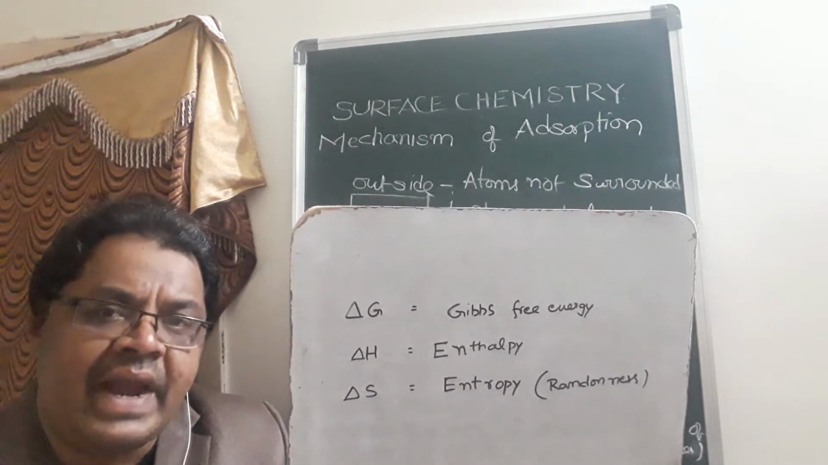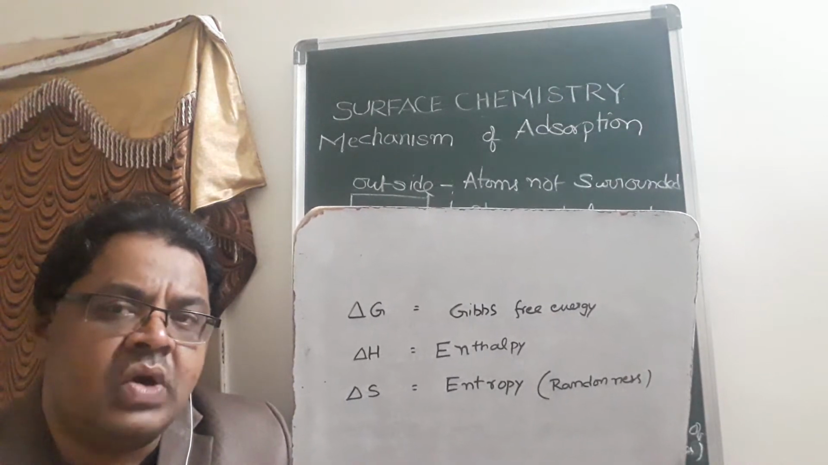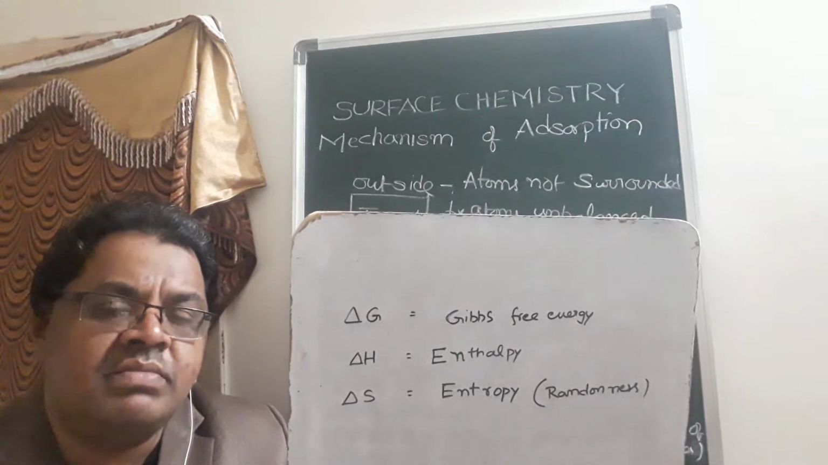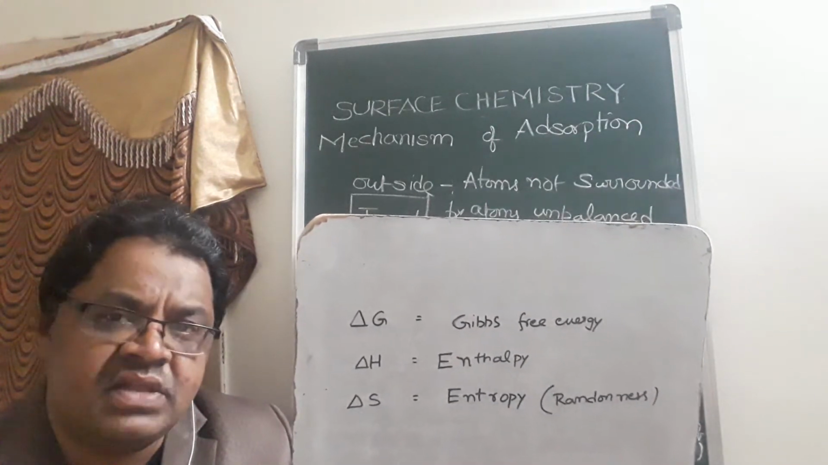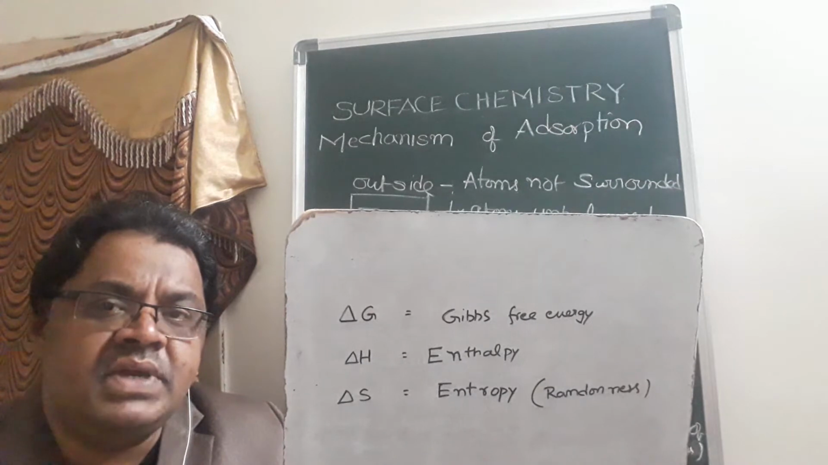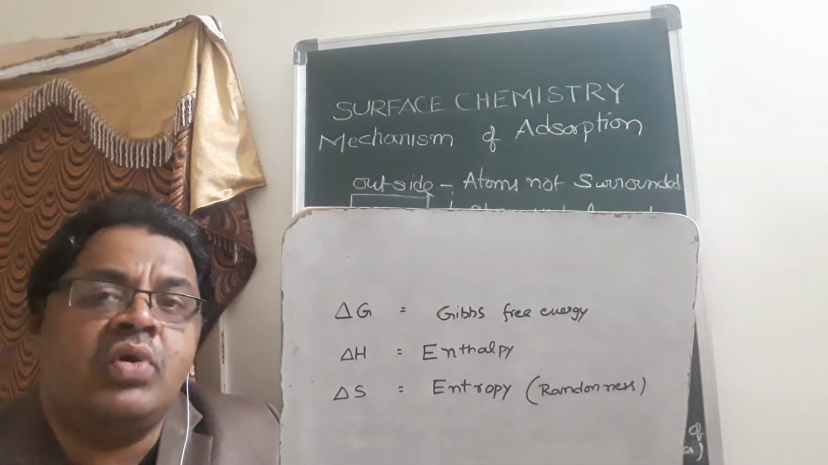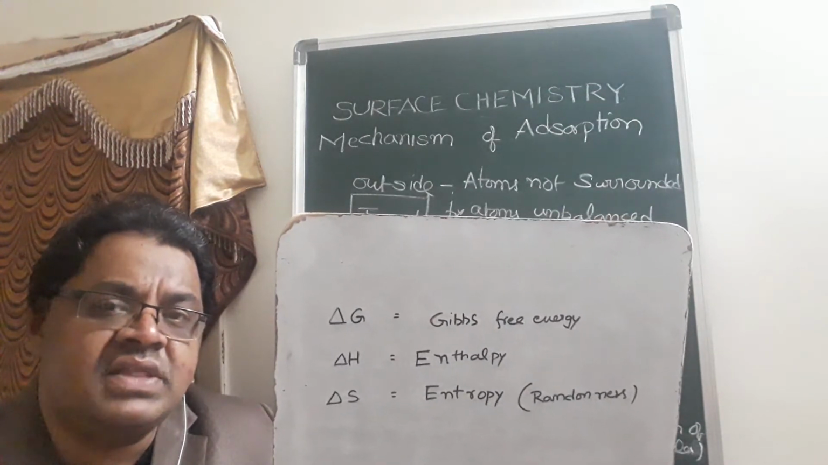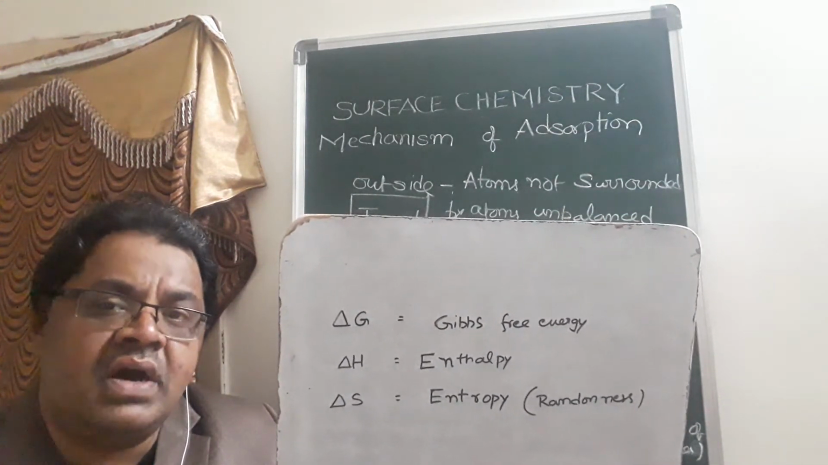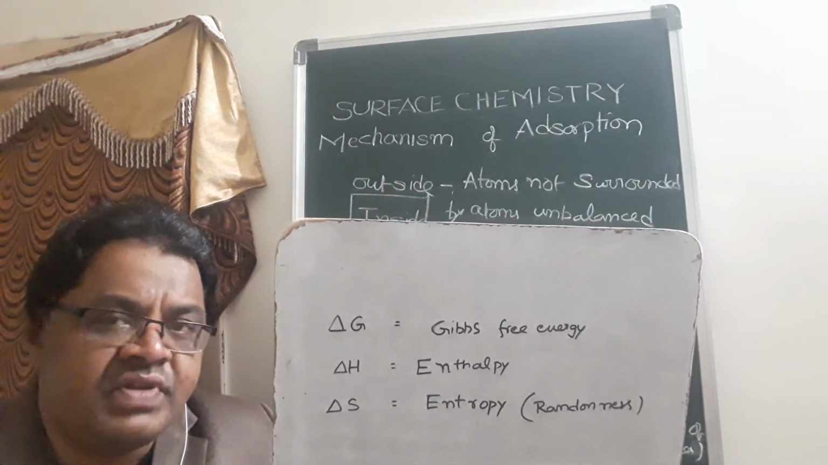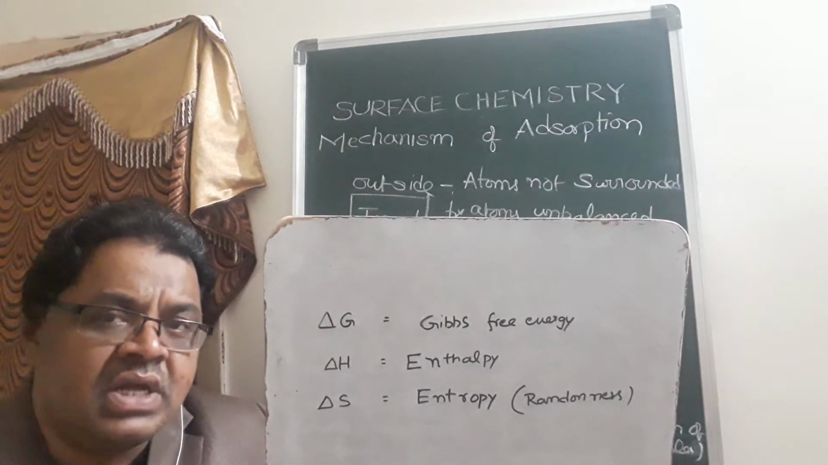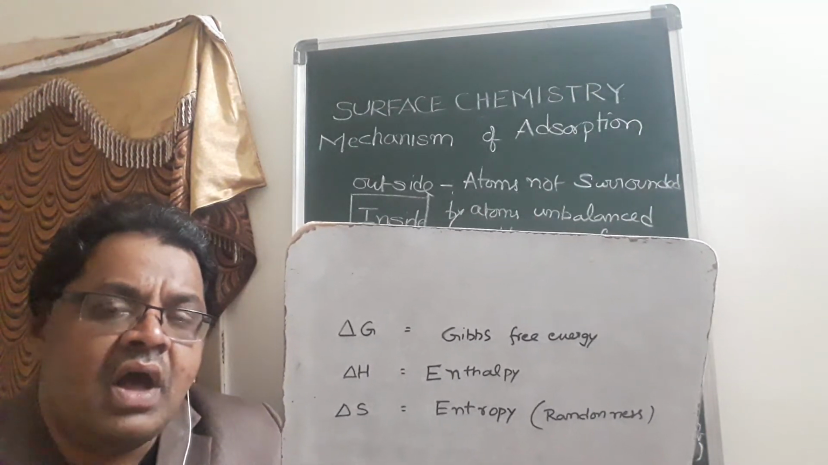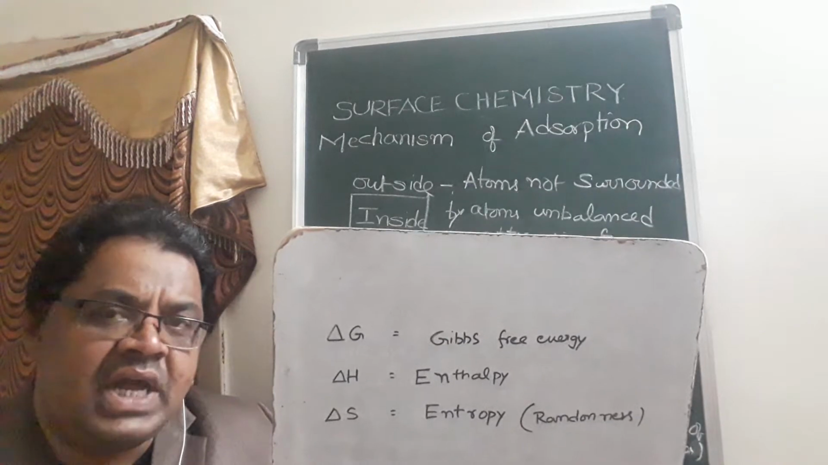Entropy means the randomness of a system. Between solid and gas, which substance will contain more randomness? The answer is gas. So the randomness will be more, and then the entropy will be more. And in a solid, the randomness of molecules is very less, and delta S will also be very less. That means entropy will be very less.